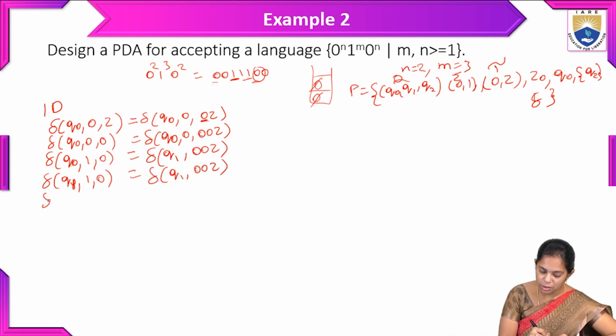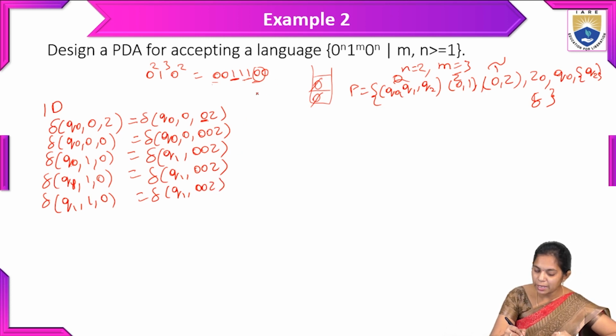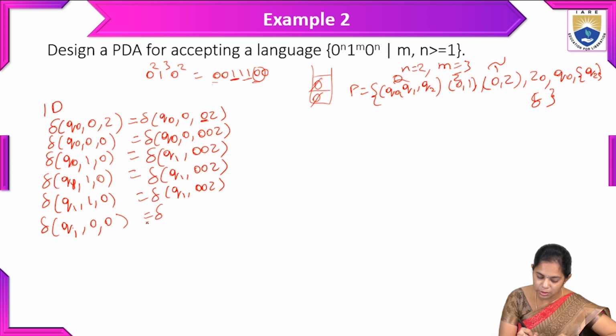So the operation is the same. So Q1 comma 1 0, and the transition of Q1 comma 0 0 Z. So here we finish the 3 ones, and whenever 0 appears, so here from Q1 whenever 0 appears, we have to pop that. So the top of the stack symbol is 0, and we transition from Q1 to Q1. So we have to write Q1 and we have to pop this 0, and the remaining stack symbols we have to write.